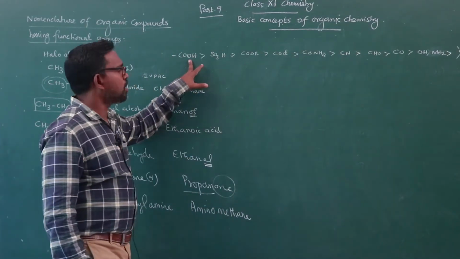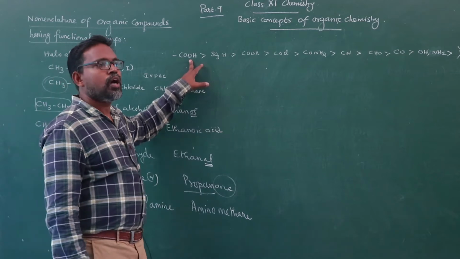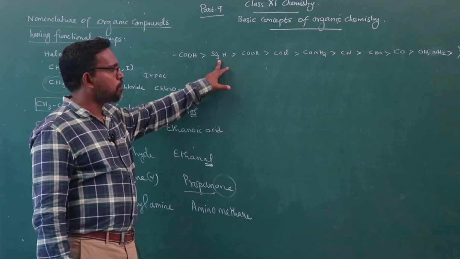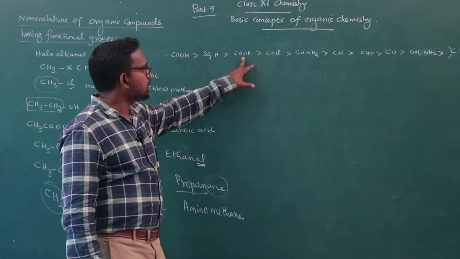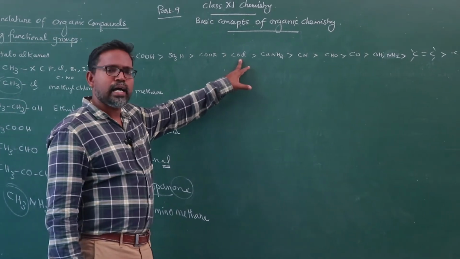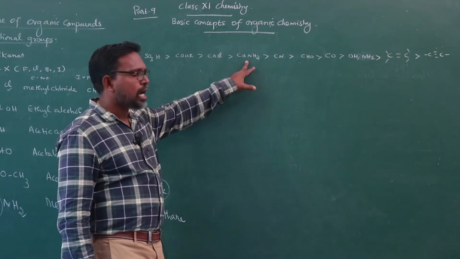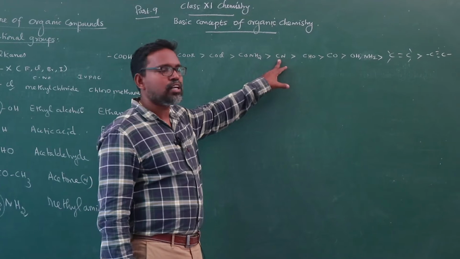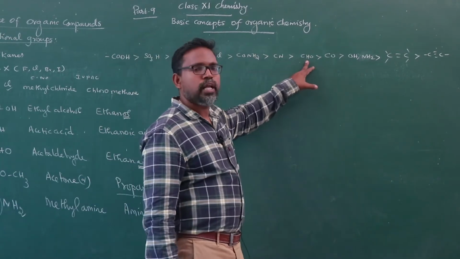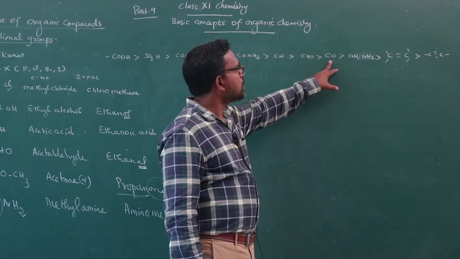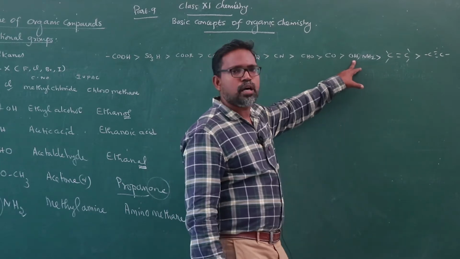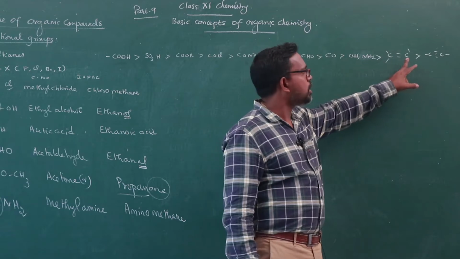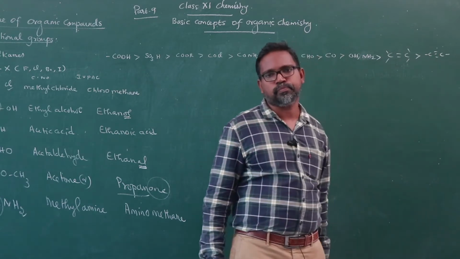First of all, most preference goes to carboxylic acid, sulfonic acid, ester, acid halide, acid amide, cyano groups or nitrile compounds, carbonyl compounds, aldehyde, ketone, alcohols, amino groups, and olefinic double bond and triple bond.